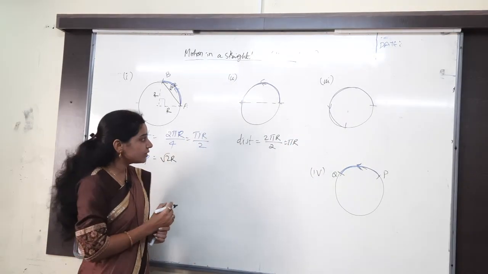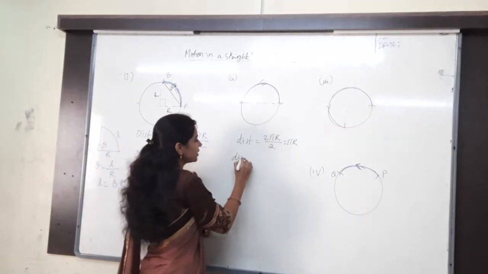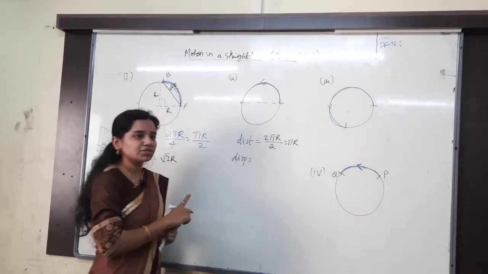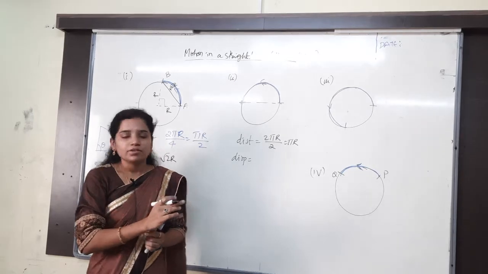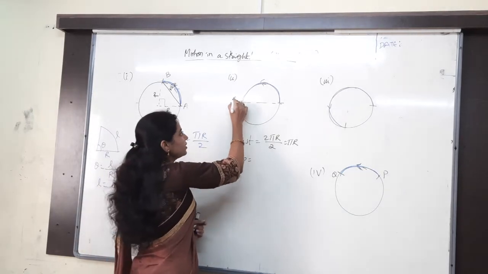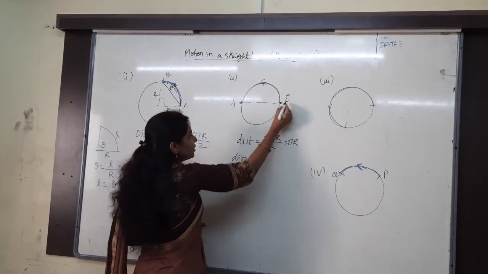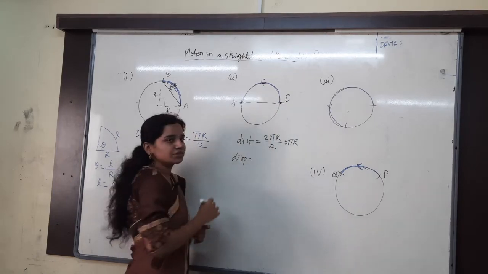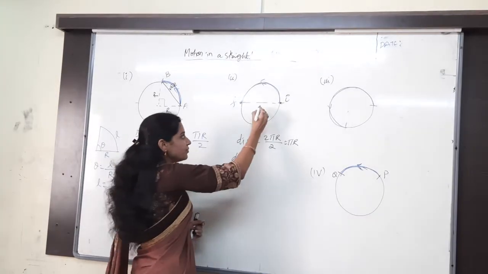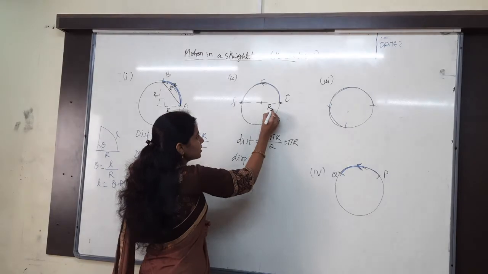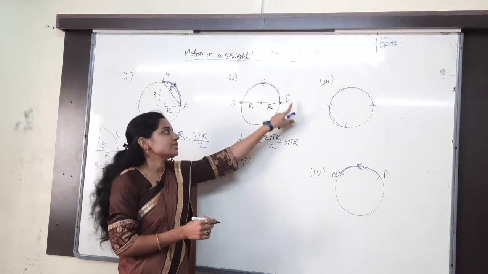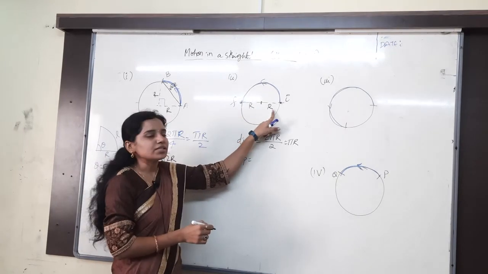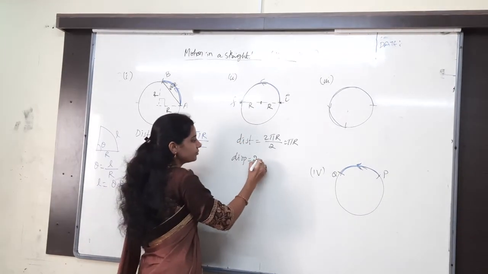That's okay. Then displacement. What is the displacement? I said final position minus initial position, and that should be a straight line. This is the final position and this one is the initial position. Final minus initial, in a straight line, from here to here is r, and from here to here is also r only. So final minus initial is r plus r, that is 2r.